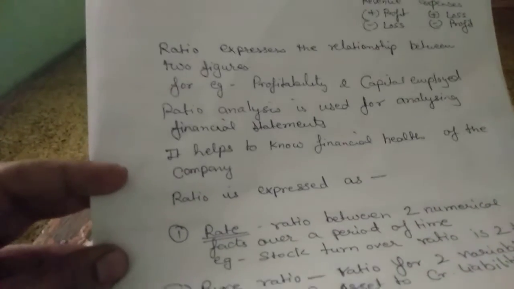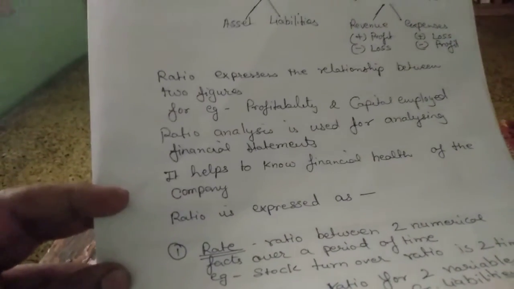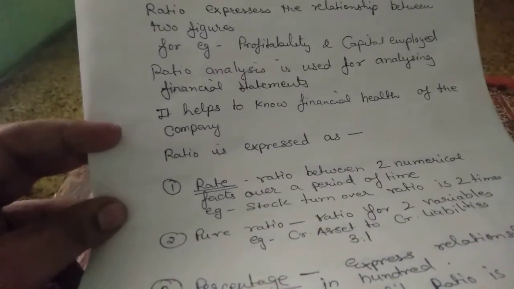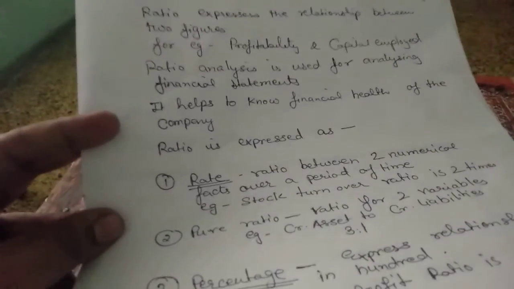Now, ratio analysis is used for analyzing the financial statement, and it helps to know the financial health of the company.